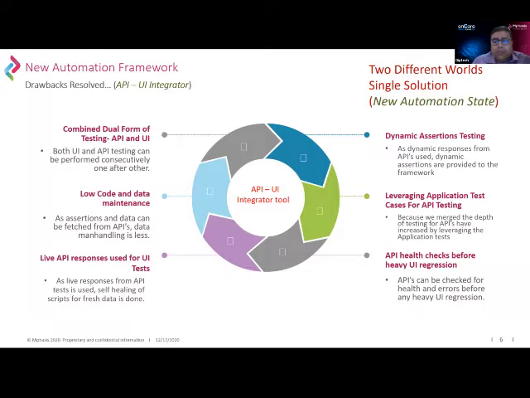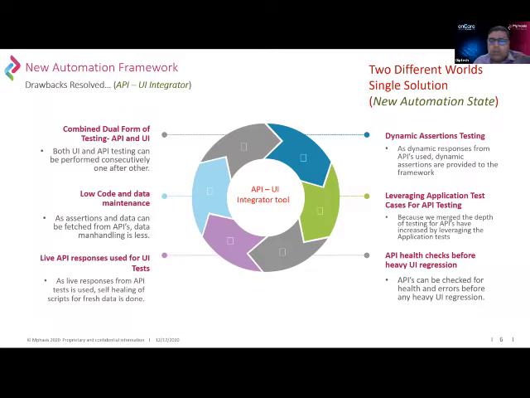Thirdly, because the API testing can also work as a standalone framework in the integrated suite, it can also be used as a health check call just before the automations are run. This saves a lot of effort, because at times when you're running the automation and the backend is down, you see false positives and false regression runs, which can be avoided.